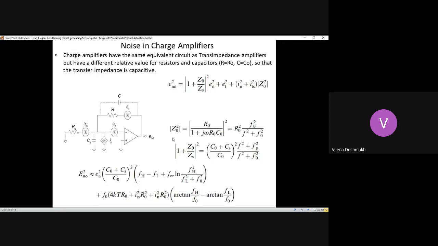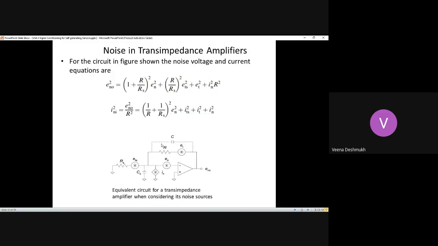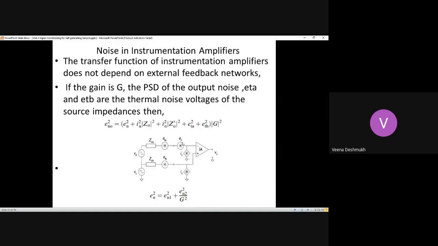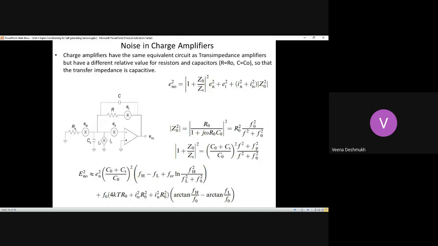Similarly, now in charge amplifiers also, the circuit remains the same. Only thing, the effect of capacitance at the input terminal and the output terminal changes. The way it is put, the effective impedance changes because of the values of the capacitors. Here, in the transimpedance, this C value is of more importance. In case of charge amplifiers, at the input terminal, whatever capacitance you have connected to sense the current through the sensor.